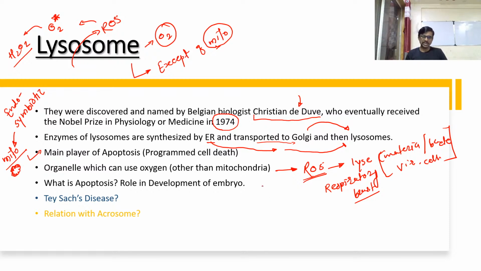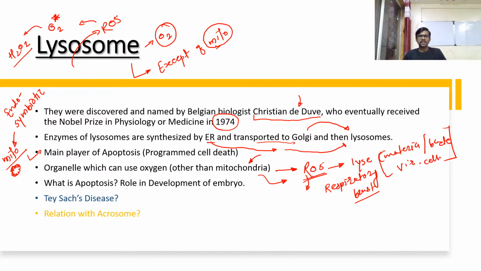So in our body, the facility for oxygen use is only with the mitochondria, and second is the lysosome. It uses our oxygen but not continuously. It only uses it at the time when the lysosome wants to digest things inside the phagosome. Why does lysosome use oxygen? Because to synthesize the ROS.